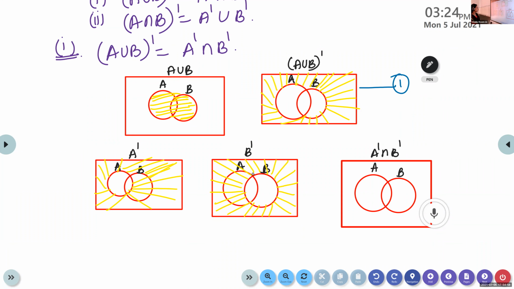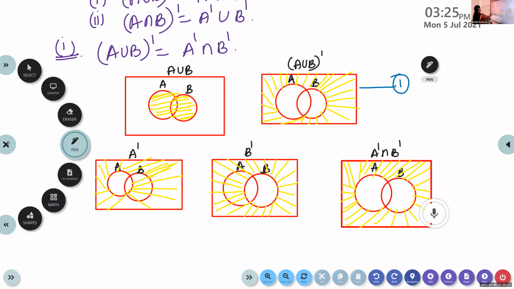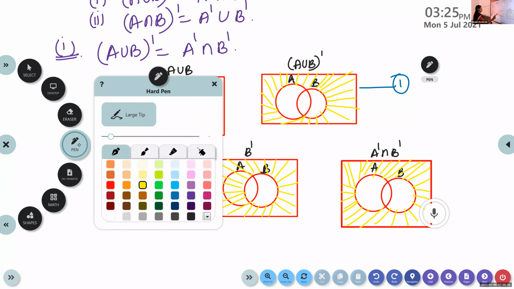So what will be A dash intersection B dash? Common part. Look at the common part which is shaded. Which part is shaded in both the figures? A dash and B dash. If you look at this, it is outside the circle, isn't it? Outside the sets. So this is this part. Okay, this is A dash intersection B dash. Now name this as equation 2.